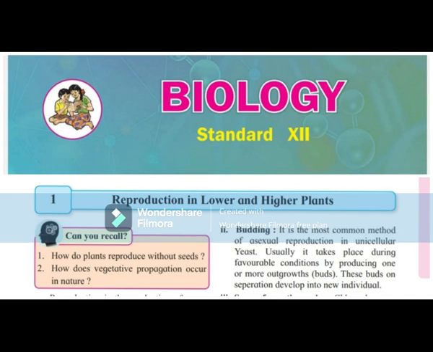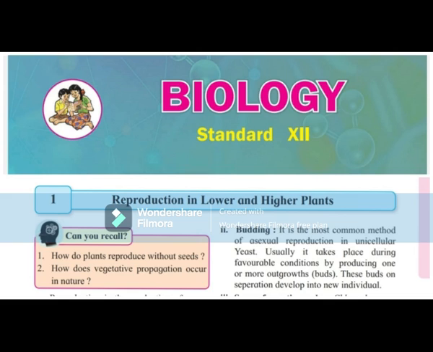Second, epihydrophily. The pollen grains float on the water surface and reach the stigma of the female flower, that is Vallisneria. Example, Vallisneria is a submerged dioecious freshwater aquatic plant in which female flowers reach the water surface temporarily to ensure pollination, and male flowers float on the surface of the water. Specific gravity of pollen grains is equal to that of water. That is why they float on the surface of water.